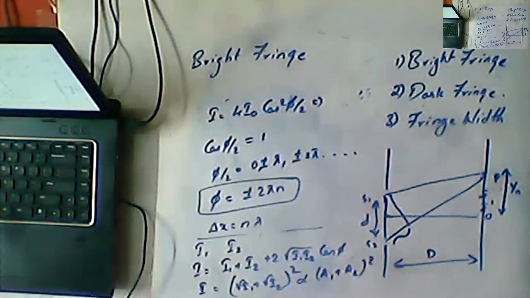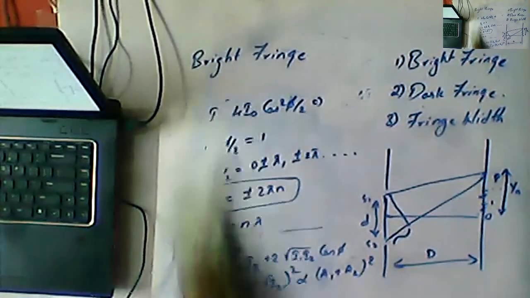So this is the final formula obtained from the equation.